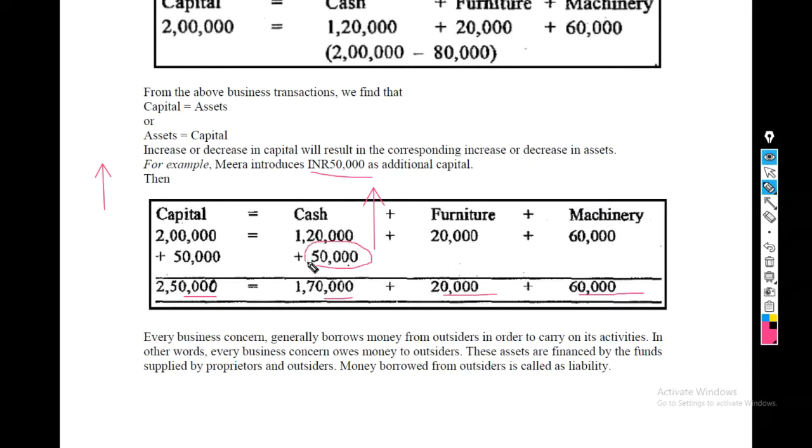The 50,000 is the extra cash brought in. And that is why a balance sheet is always balanced, because of the dual entry accounting system, or double entry accounting system. That is, for every debit reaction there is a corresponding credit reaction, and for every credit reaction there is an equal corresponding debit reaction.